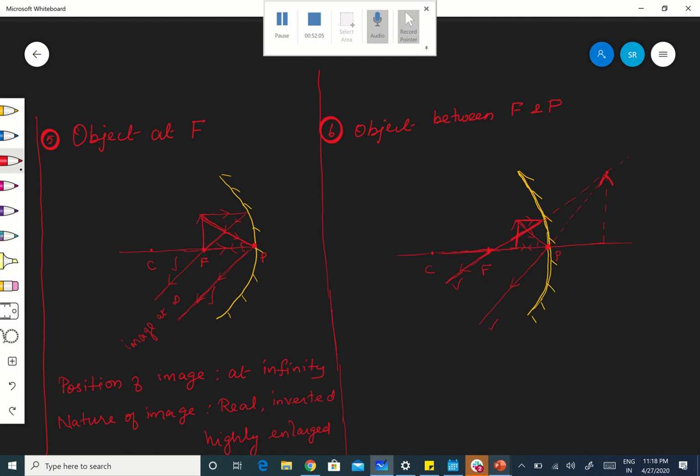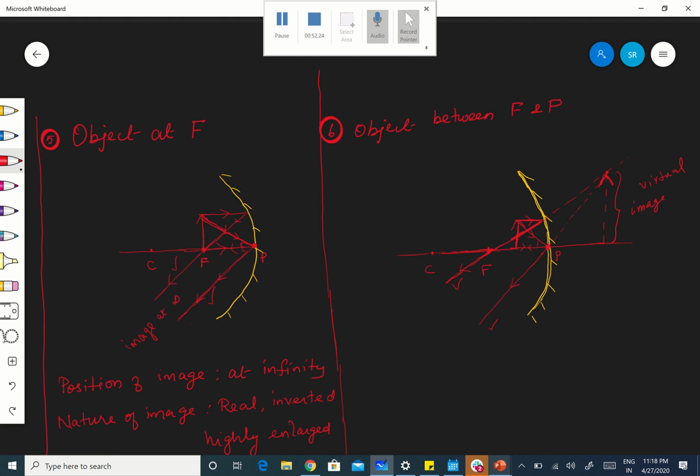Right. Therefore, both the reflected rays are diverging in nature. So, you are extending in the opposite direction. They are meeting at one point. Therefore, this is your image. This is the image. Which image? This is the virtual image. Correct? This is the virtual image.